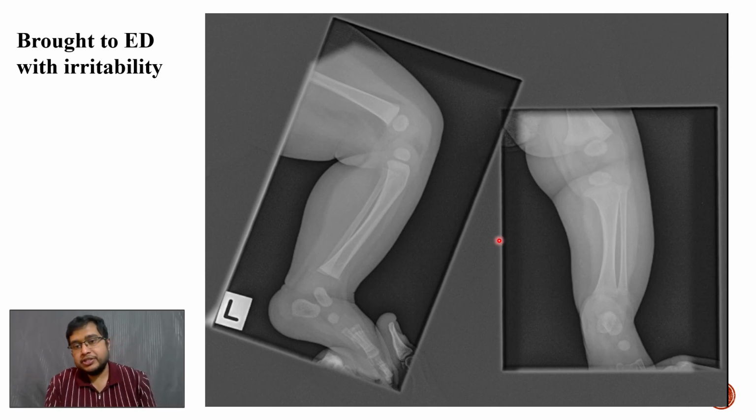So non-accidental injury is a very important case in the RCR exam, and you need to know all the presentations, and raising suspicion of NAI is very, very important, and it's a pass or fail for the exam.